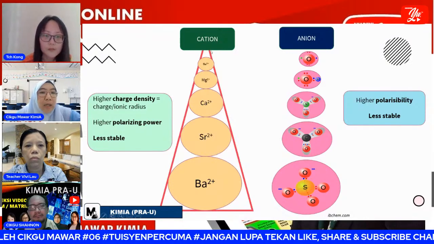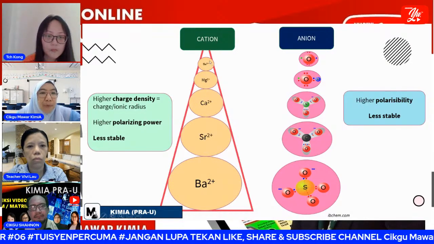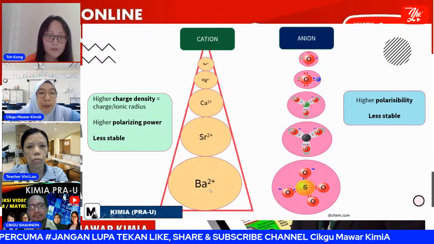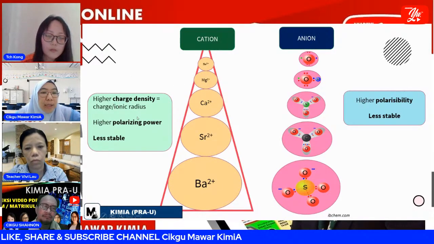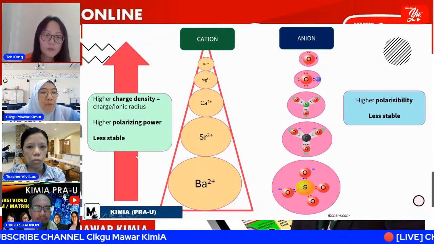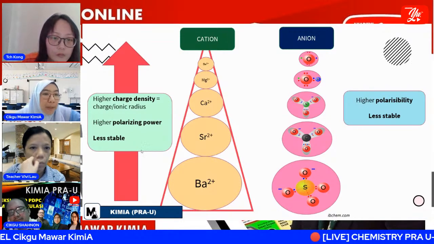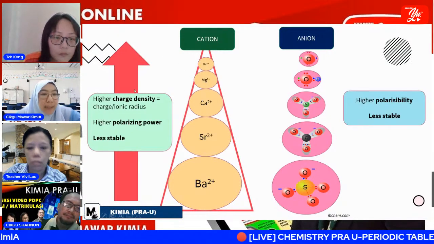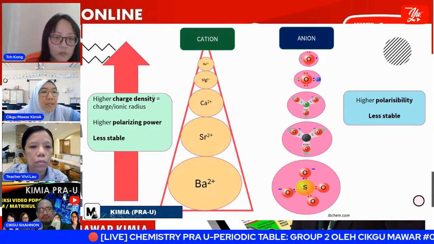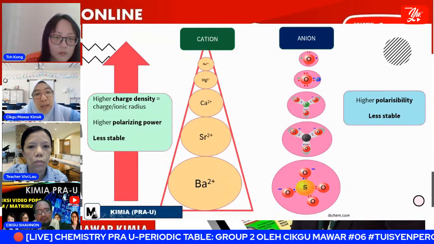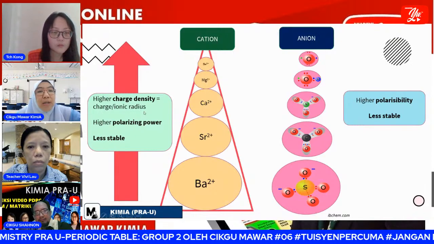For the cation, when we go down the group, from beryllium ion to barium ion, and looking from barium up to beryllium, we can see the higher charge density. How do we measure the charge density? Charge over ionic radius.